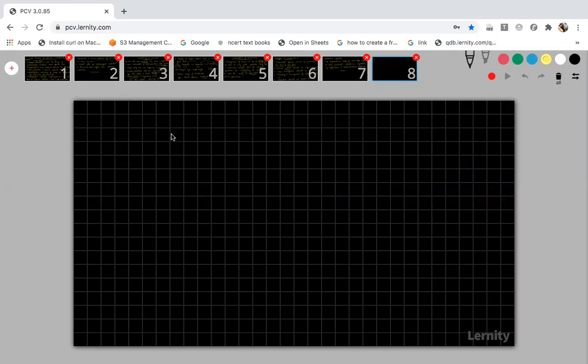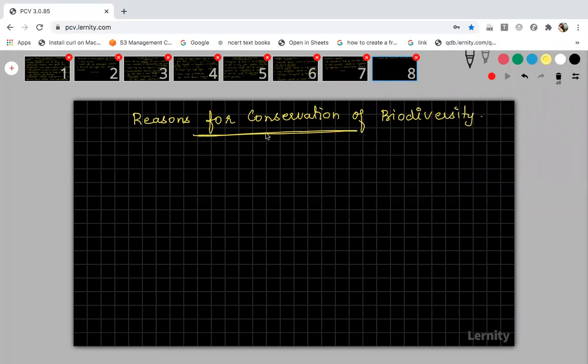Fine. Now the next topic under this conservation of biodiversity is the reasons for conservation of biodiversity. If we are not conserving the biodiversity properly, what will happen, and what are the problems we will face if there is no proper conservation of biodiversity?